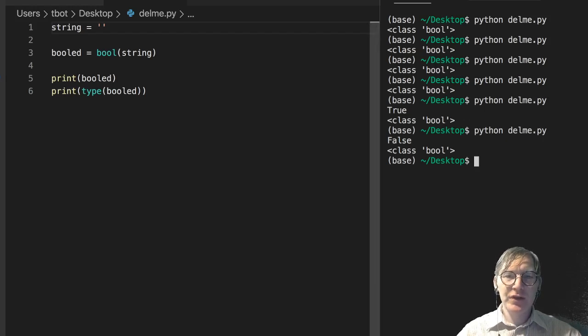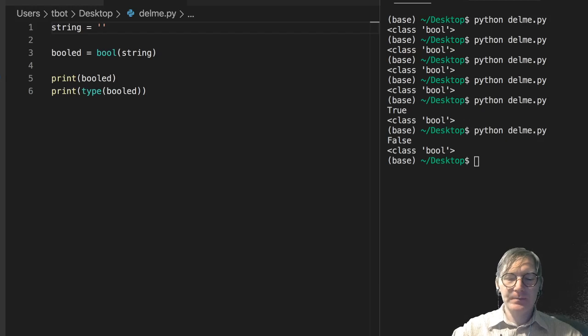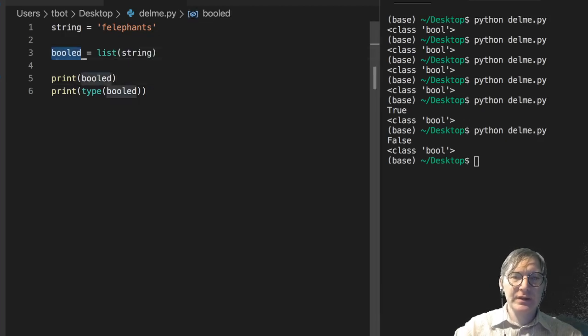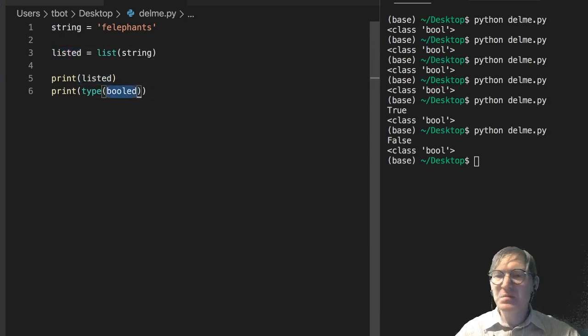So there's another case here that we want to consider. Let's just call this Felephants. Great, that's perfect. Let's cast this to a list and see what happens. And I'll just call this listed. We know it's going to be of type list.